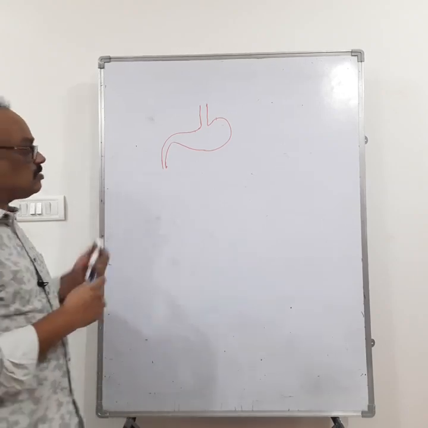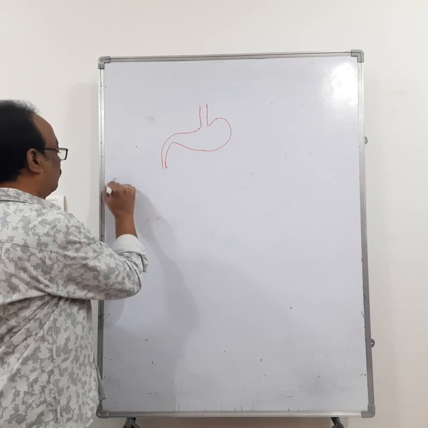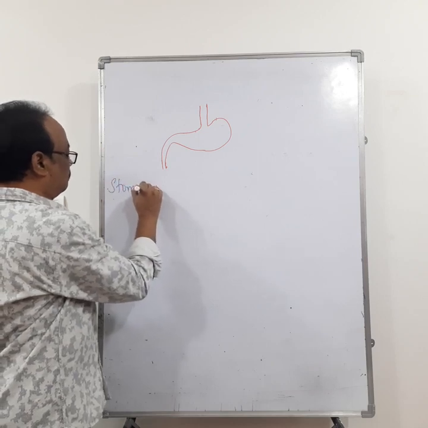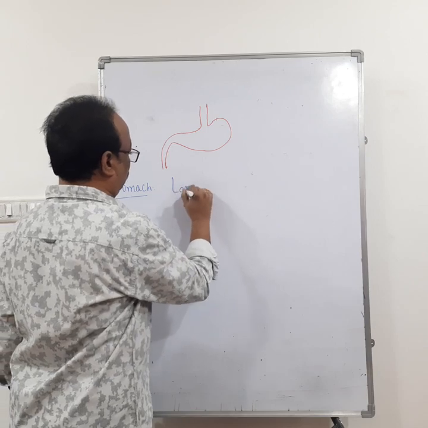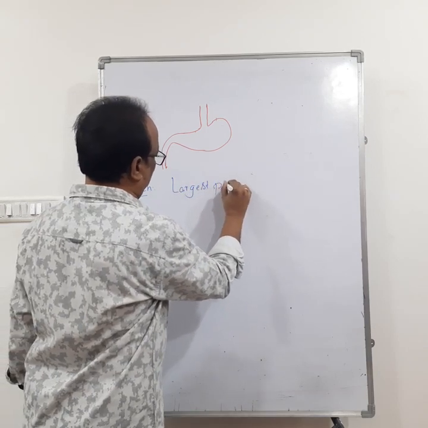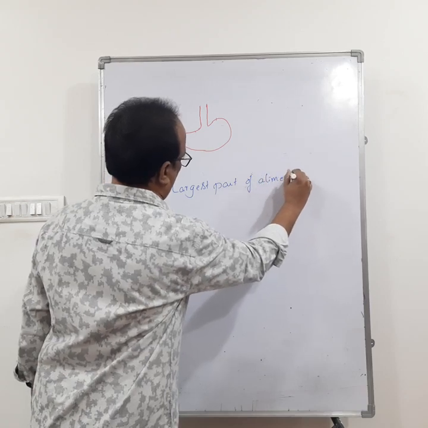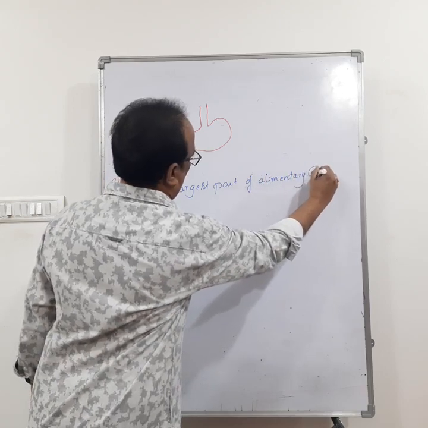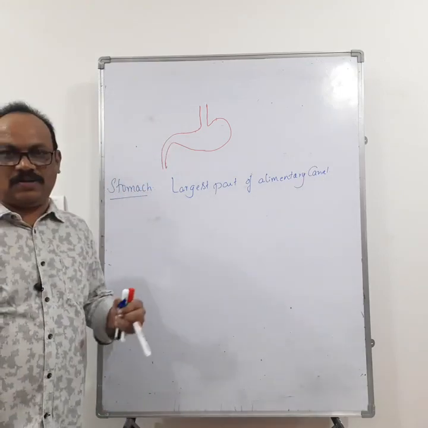You see the stomach. Stomach is the largest part. So what is the largest part of the alimentary canal? It is the stomach.